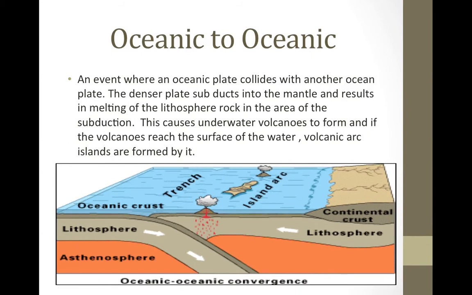Oceanic to oceanic. An event where an oceanic plate collides with another oceanic plate. The denser plate subducts into the mantle and results in melting of the lithosphere rock in the area of the subduction. This causes underwater volcanoes to form, and if the volcanoes reach the surface of the water, volcanic arc islands are formed by it.